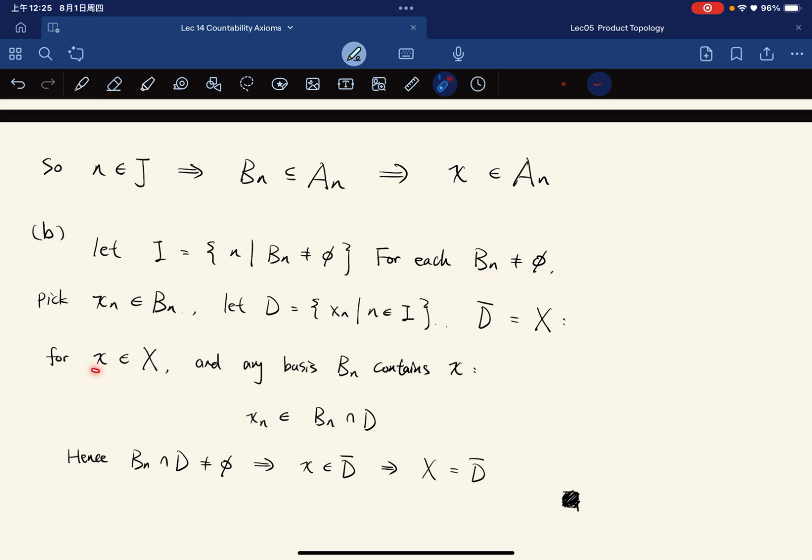Why? Because for any x in X, any basis element Bn containing x must be non-empty. So we have a point xn that is in Bn, and by the definition of D, xn is also inside D. This means that any basis element Bn containing x intersects D non-trivially, which means that x is in the closure of D, which means that D is dense in X.